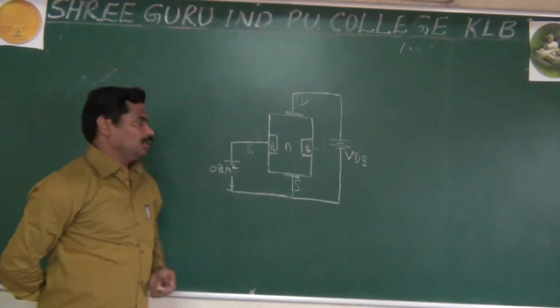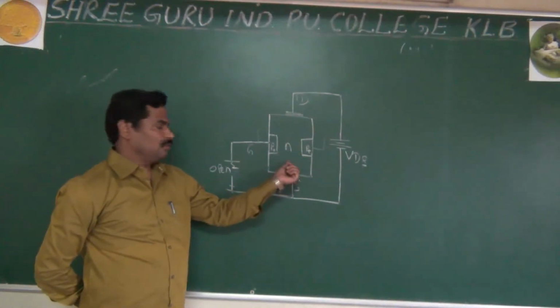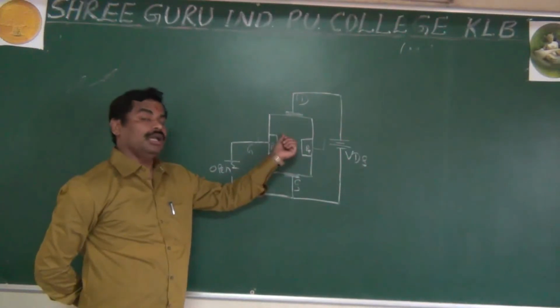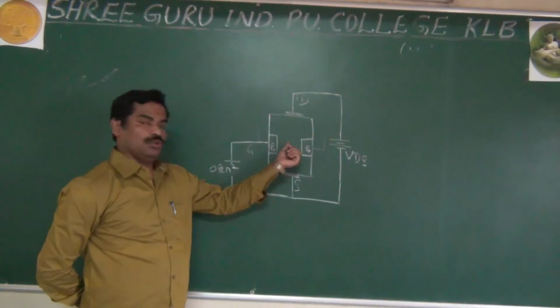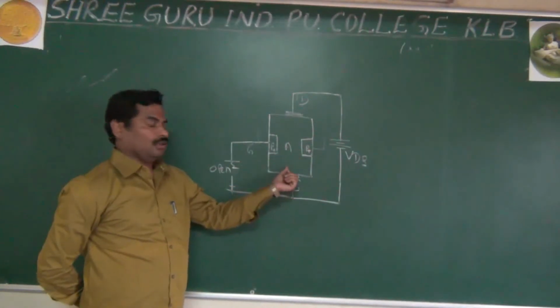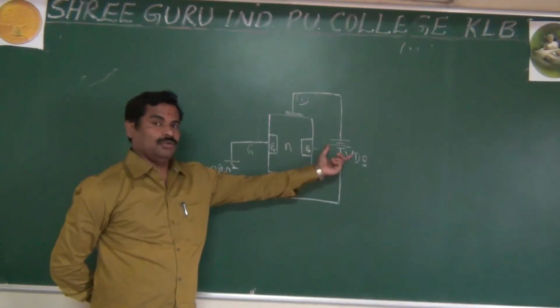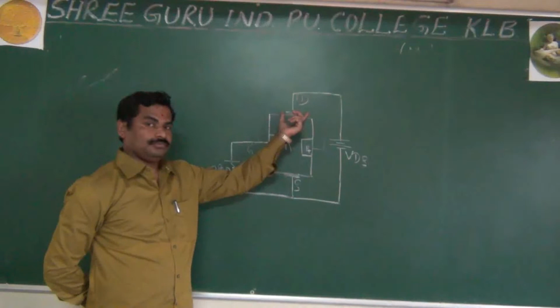And as we know already, in your N-type semiconductor, the majority carriers are electrons. What actually happens? Actually, as you increase the VDS, the electrons are moving from source to drain.